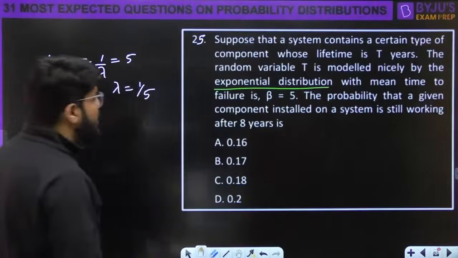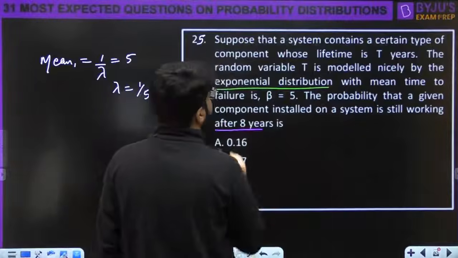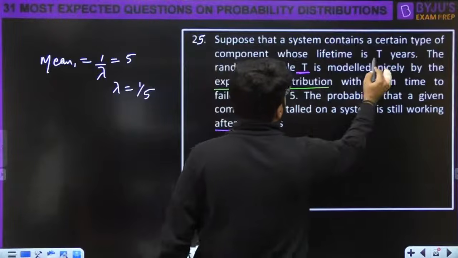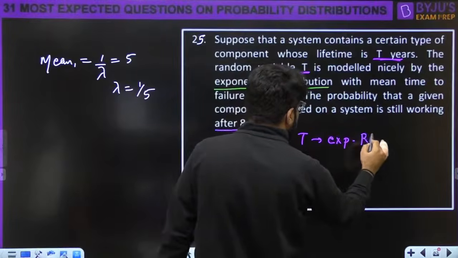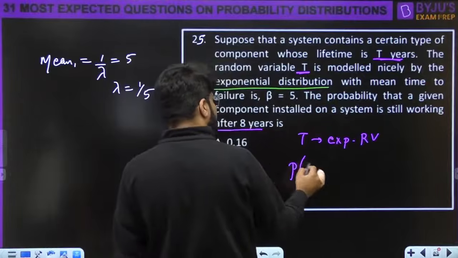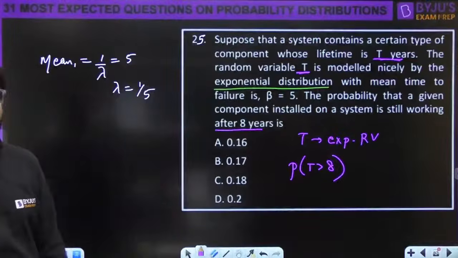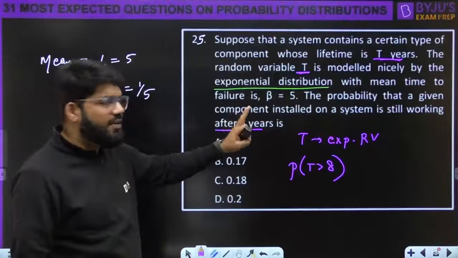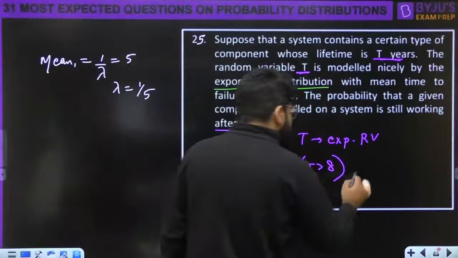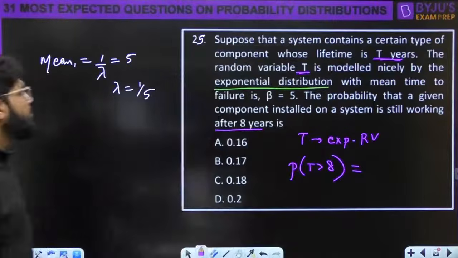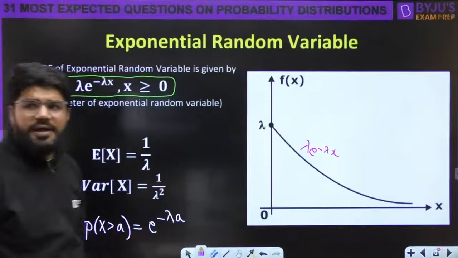Okay. Probability that a given component installed on a system is still working after 8 years. After 8 years, right? And t is the exponential random variable. You need the probability that the component is still working after 8 years. मतलब the lifetime is more than 8 years. It is still working after 8 years. So whatever the lifetime is, it is greater than 8 years. t greater than 8. What is the probability t greater than 8? What is the formula? Just now I told you. Probability x greater than a is e power minus lambda a. Right?